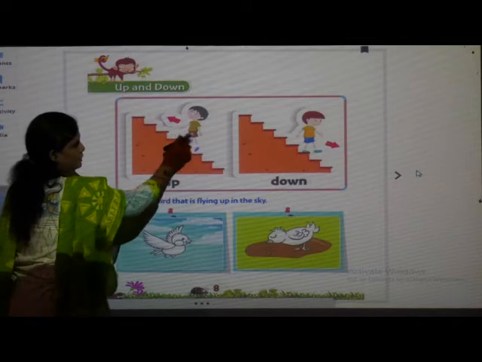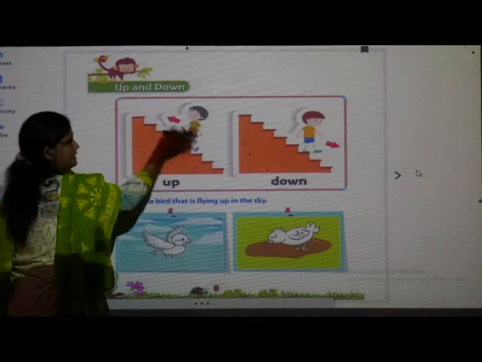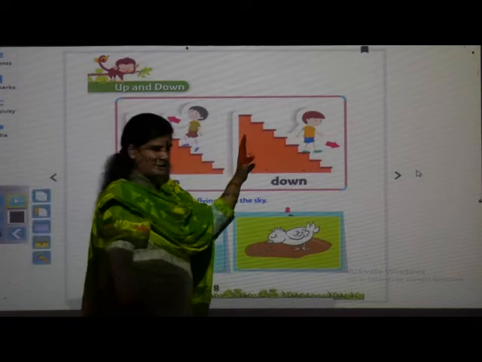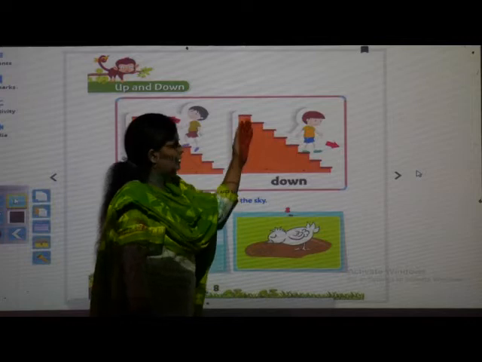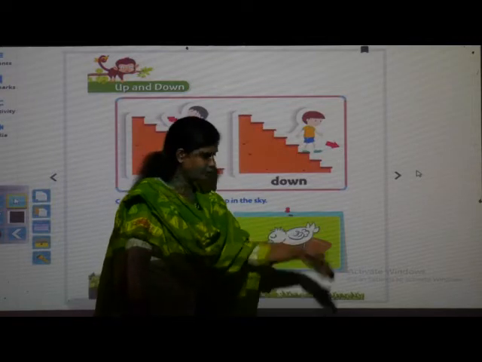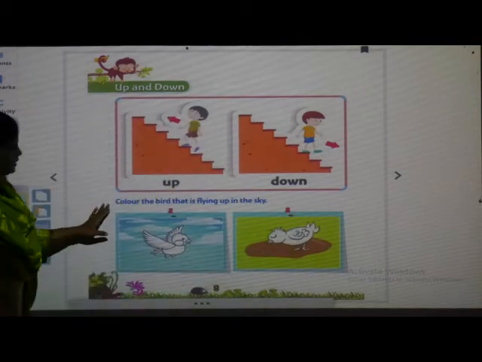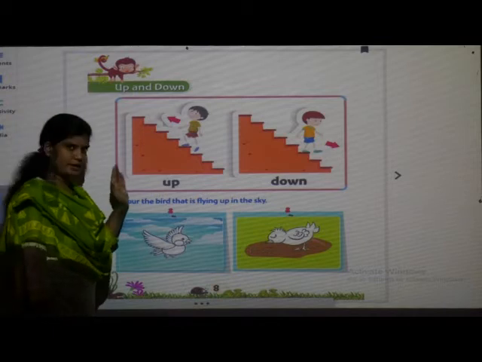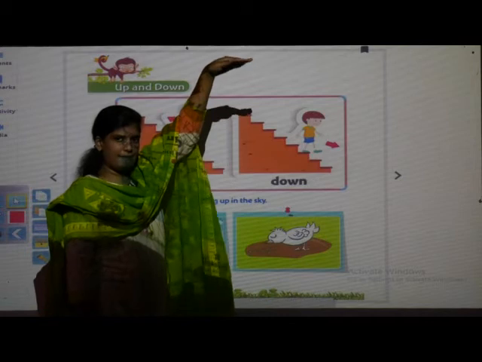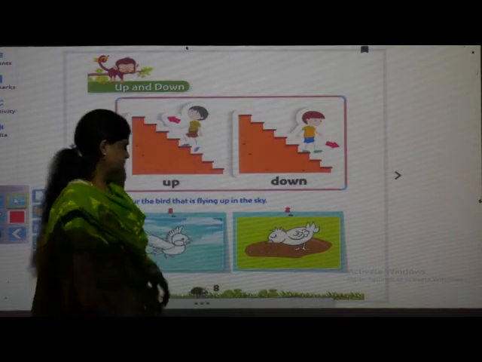What is the boy doing? 1, 2, 3, 4, 5, 6, 7, 8. Like this, he is going up the steps. And in the second picture, you can see the boy is coming down. Means from up, he is coming down. Now you have got the clear concept of up and down. So up means like this up, and down means like this down.